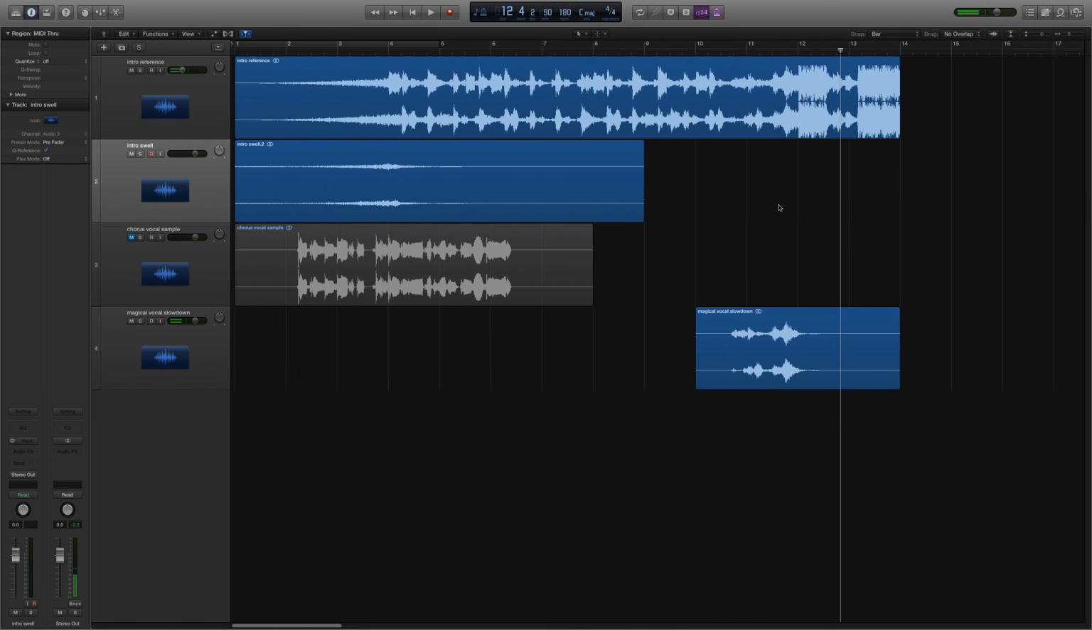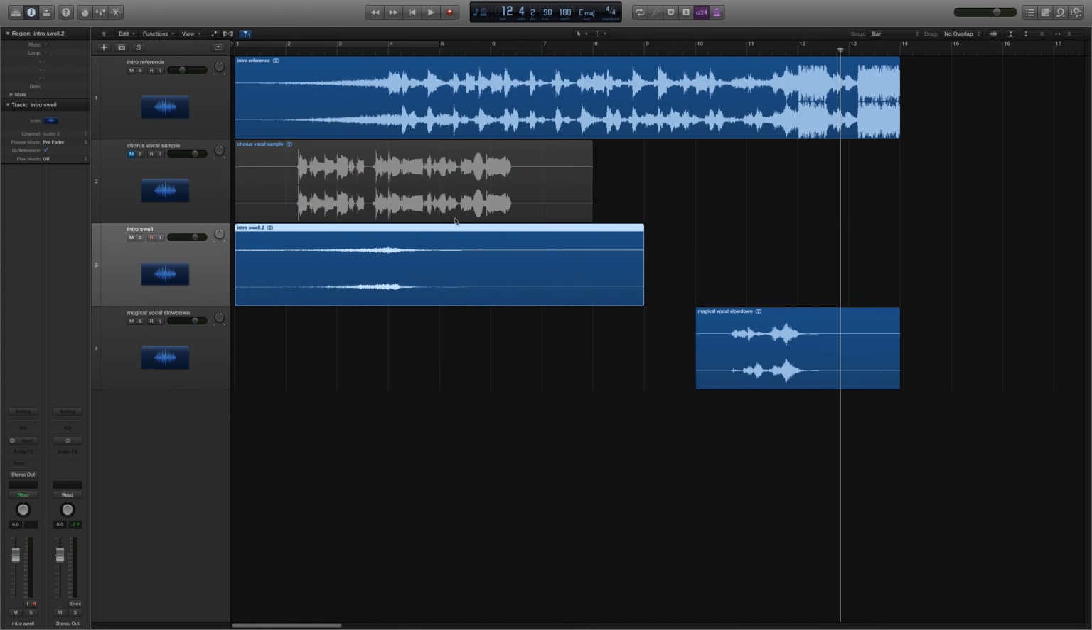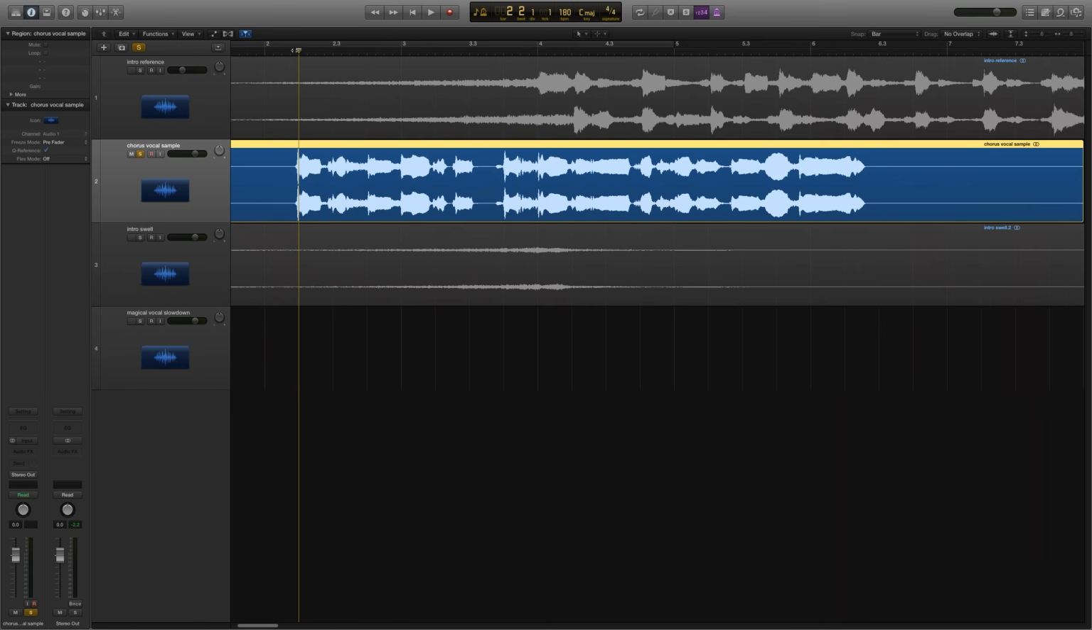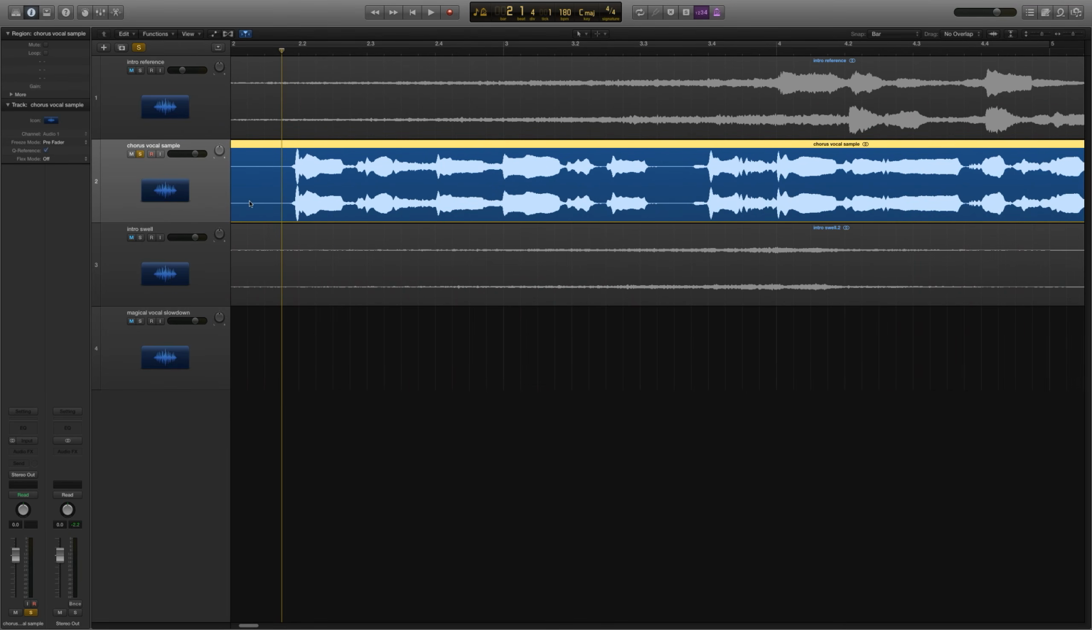Good, so that's in the right place now. So now let's focus on the cut up vocal idea. Here's our vocal sample. It's just when she says the word magical. So let's find that one spot. Right there, measure 3.